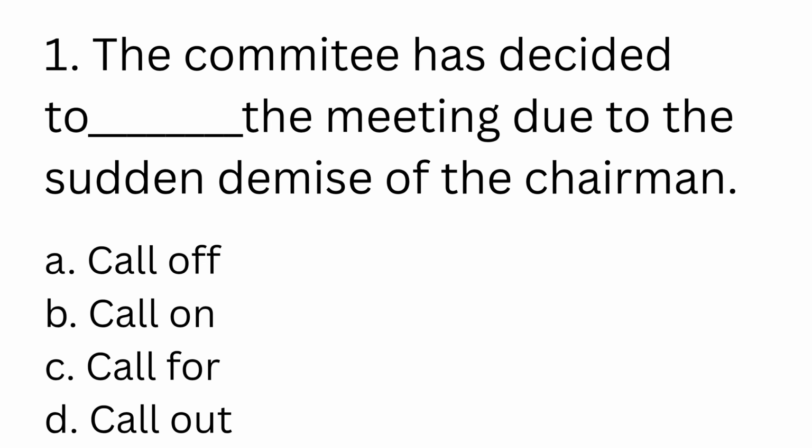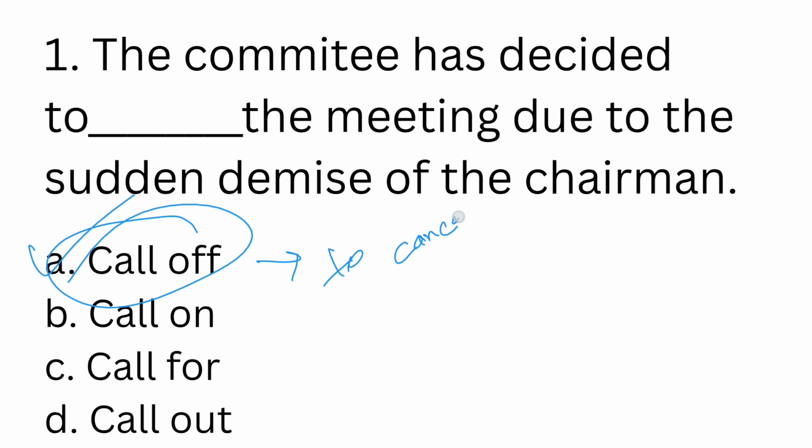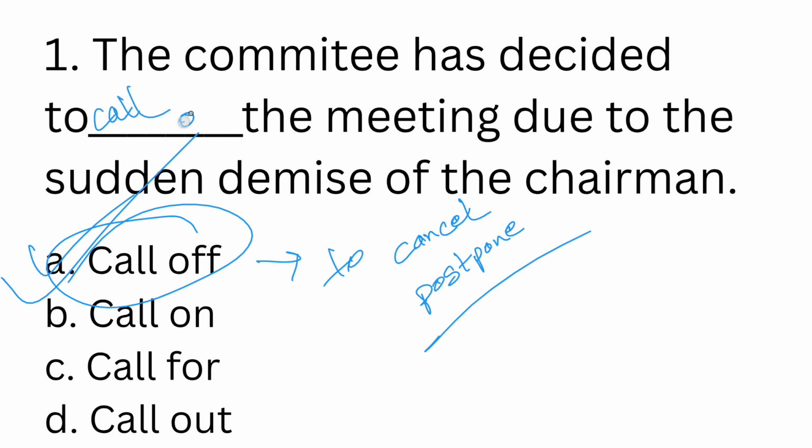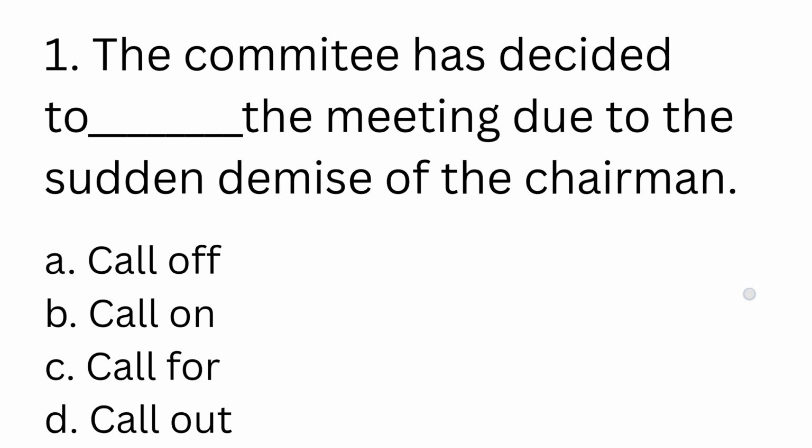So we've eliminated down to our correct answer, which is call off. Call off means to cancel or postpone. So our correct answer is option A, call off. Let me now read out the sentence using the correct phrasal verb: The committee has decided to call off the meeting due to the sudden demise of the chairman. So because of the death of the chairman, the committee has decided to cancel the meeting. Is that very clear to you? Now let us move to the next sentence.